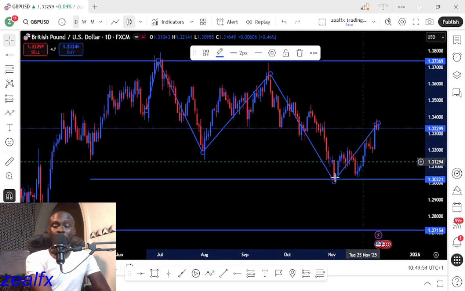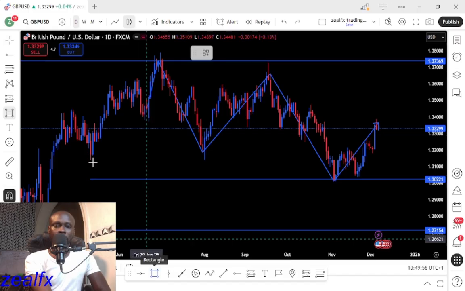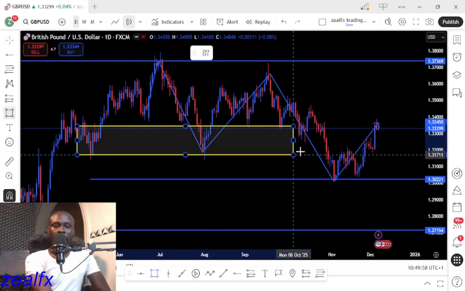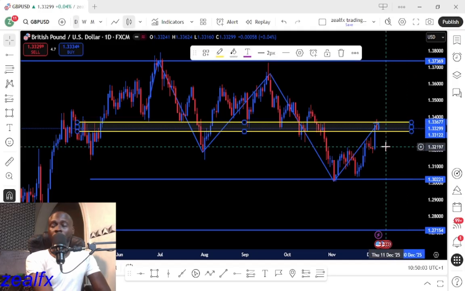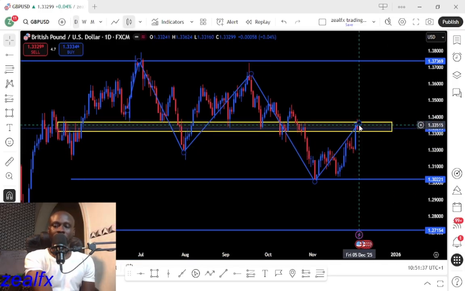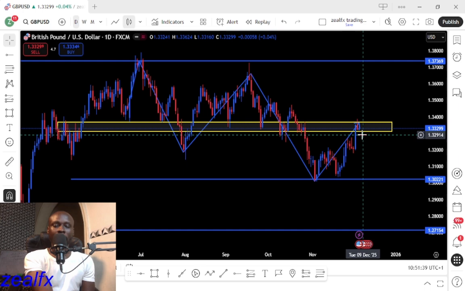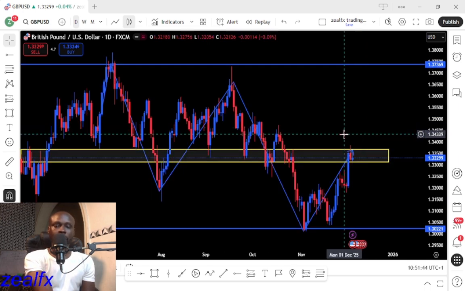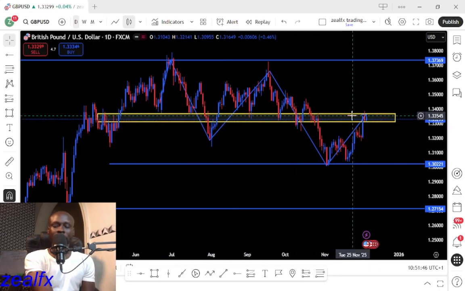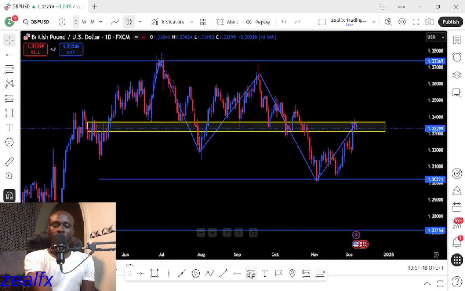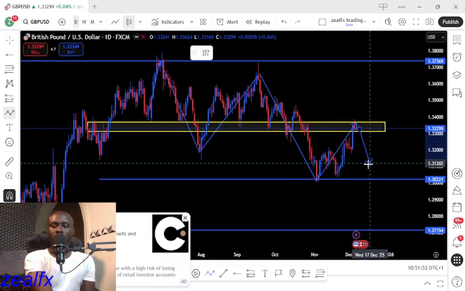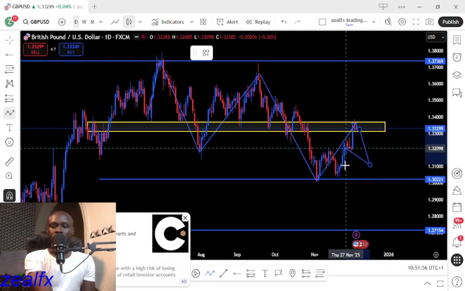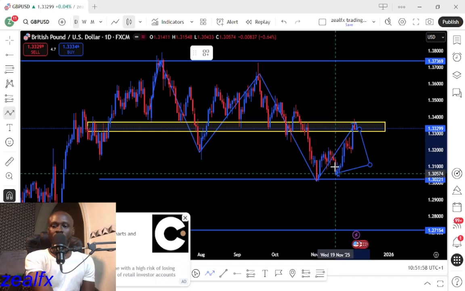So we now have a retest back to this resistance zone area, and price closed on this resistance level last week, which indicates we might be expecting the British pound USD to move back to this particular support level, which is a strong support level at this area.